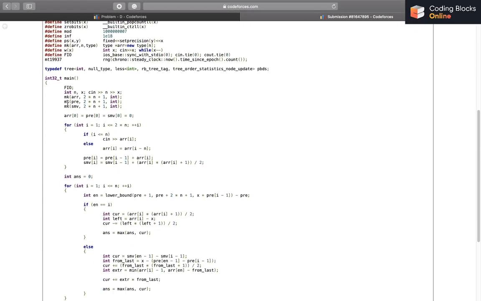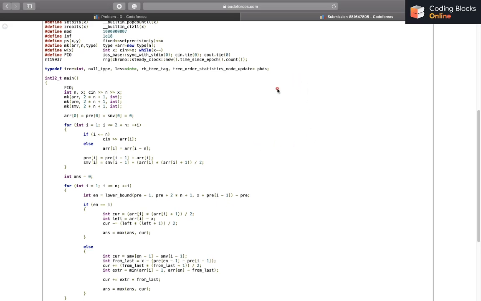So I first took the input for n and x. This arr is the input. I have made these of size 2n plus 1, as we just discussed, that I'll be doubling the array. And then this pre is basically the prefix sum of the d of i values.